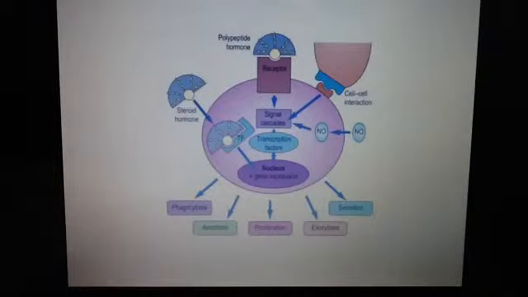Okay, it's time to talk about cellular signaling. We're going to talk about mechanisms of cellular signaling and some molecules that are involved in cellular signaling. So first of all, some basics about cellular signaling.